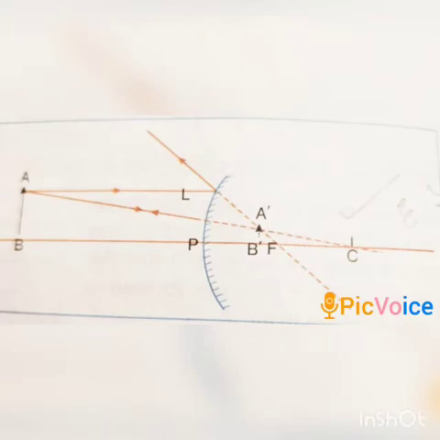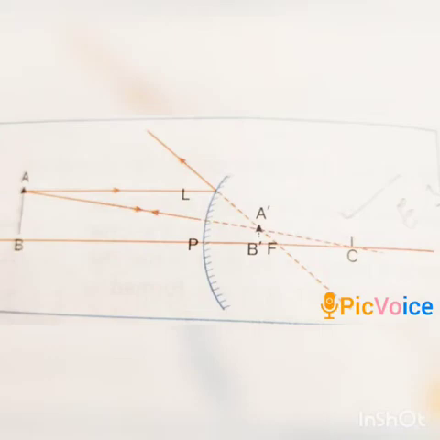That means in this diagram you can see that AB is the object which is in front of the convex mirror. Then AL is one of the incident rays. It is parallel to the principal axis, and after reflection it appears to pass through the focus. The second incident ray is through the center of curvature, which after reflection appears to retrace its path, and both the reflected rays intersect each other between P and F where the image is formed.